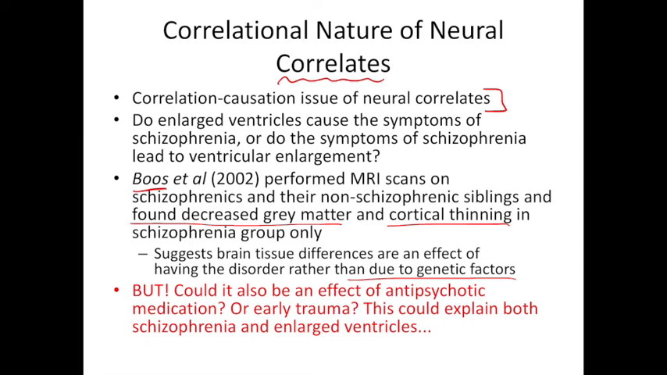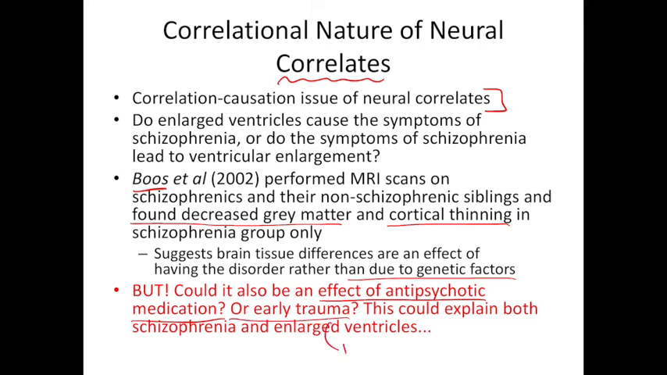But one thing that we must keep in mind here is that this ventricular enlargement could actually be an effect of the antipsychotic medication. When we looked earlier, we said that this ventricular enlargement seems to worsen over time, although it's present at first psychotic episode. We don't know whether this is because the disorder is degenerative and these changes are happening, or whether it's a response to that antipsychotic medication that is causing cortical thinning and ventricular enlargement. So that could be one explanation. Another could be early trauma.